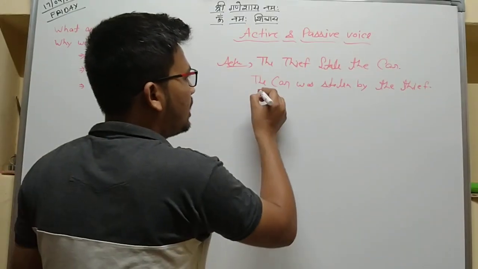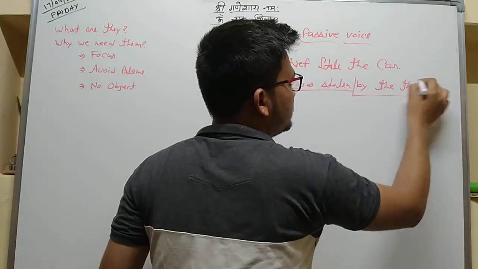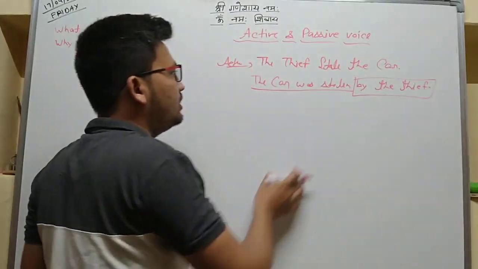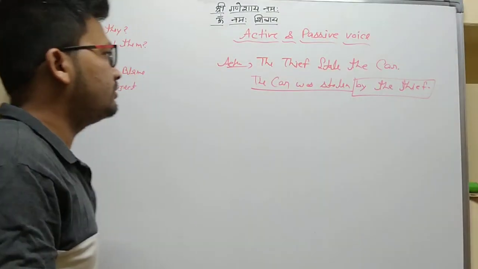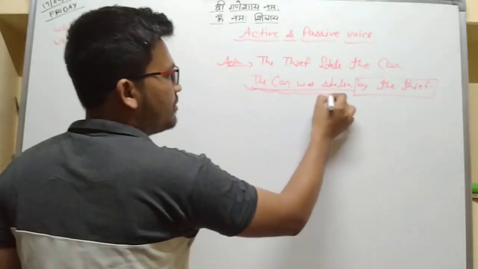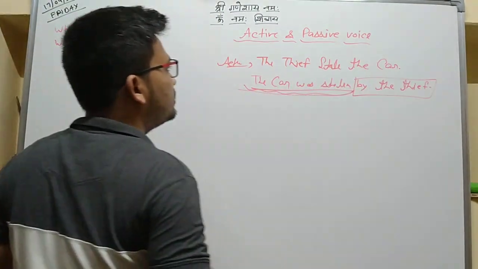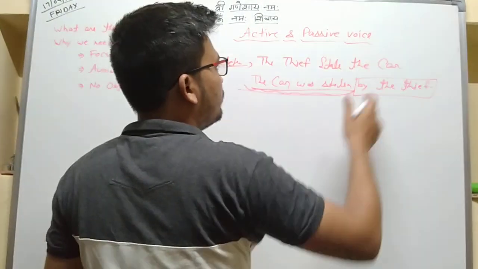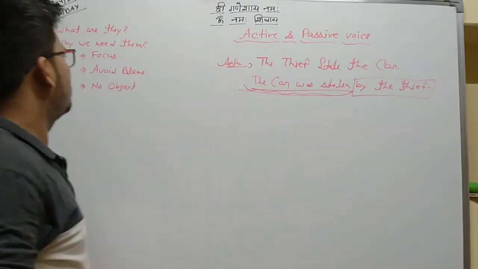Here we have to know what the focus is. The car was stolen. We can hide by the thief in this sentence, and it still makes sense. In the sentence the car was stolen, what is the main point? The car was stolen.